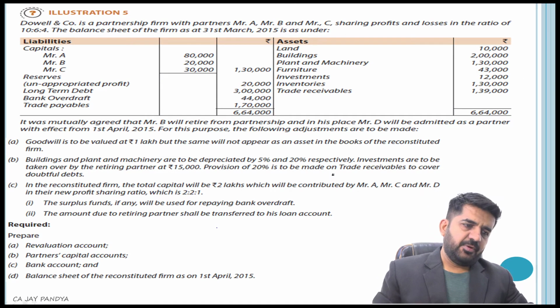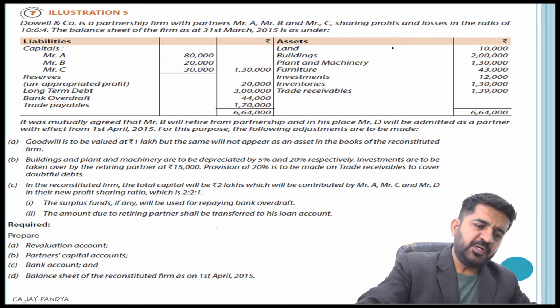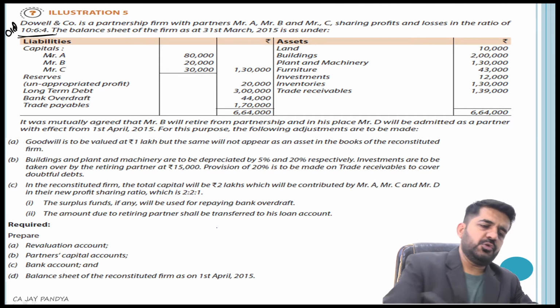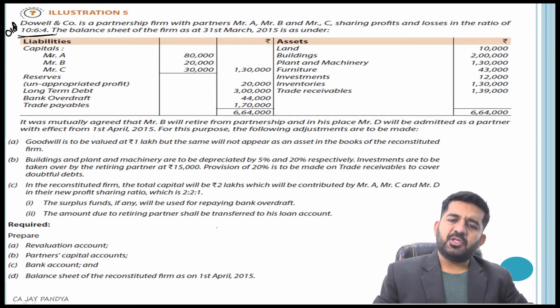This is illustration number 5. Doyle's and Company is a partnership firm with partners A, B and C, sharing profit and losses in the ratio of 10:6:4. This will be the old ratio. The balance sheet of the firm as on 31st March is as follows.